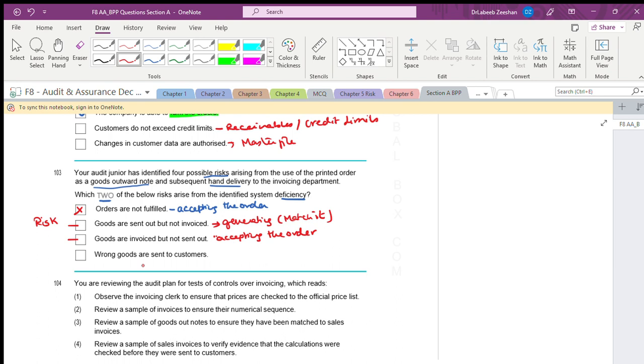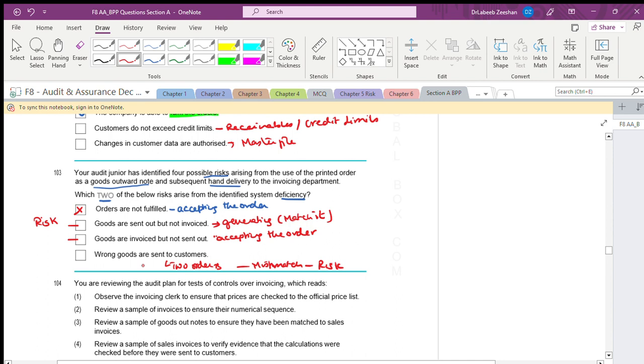When you are saying wrong goods are sent to customers, definitely what happens in this case? There are going to be two orders. The first order is taken at the time of acceptance, and the second order is self-generating order. Definitely what will happen? It will have a mismatch. When you have the mismatch, definitely there will be an element of risk.